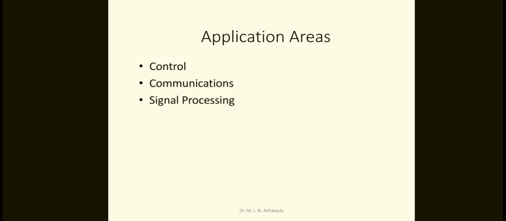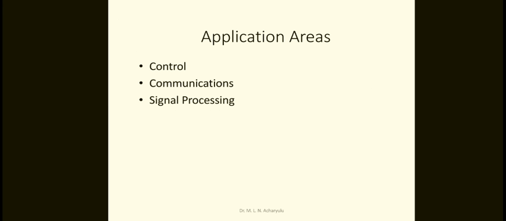Now, what are the applications of signals and systems? It is an engineering subject, a very basic fundamental subject for communication engineering, because without signals and systems there is no communication.